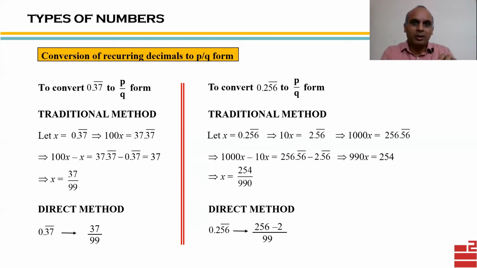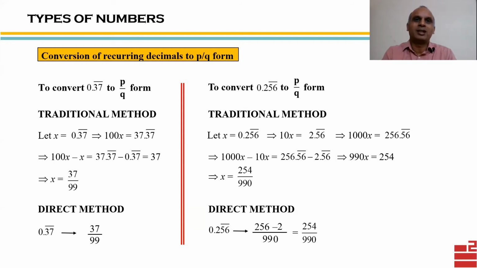But this is not all. It will be followed by as many zeros as there are non-recurring digits. Now in this case, after the decimal point, we have only one non-recurring digit. So we'll put only a single 0. And that's it. So my answer finally is 254 upon 990, same as we had got by the traditional method.